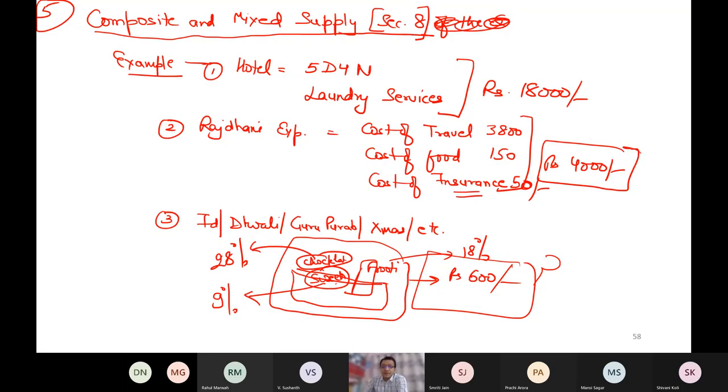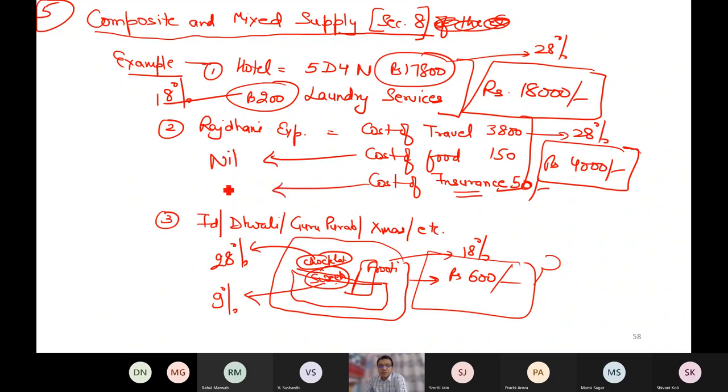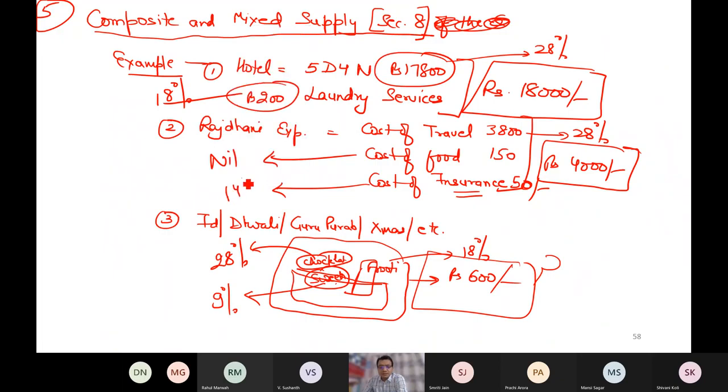How will you charge GST? Laundry services may be, for example, 200. And remaining amount rupees 17,800 is the hotel stay. How will you charge the GST on 18,000? I hope the concept which I am raising is clear. For example, this hotel stay is taxable at, for example, 28% and laundry service at 18%. How will you charge? Traveling, for example, 28%. Food, for example, nil. Insurance, for example, 14%. How will you charge?